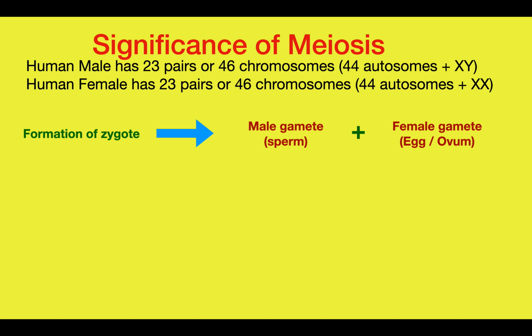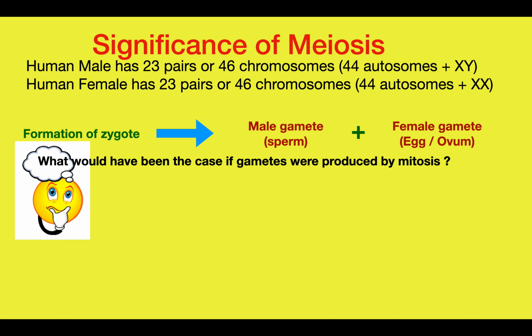Now where does meiosis come in? Obviously, as we have heard, meiosis is for gamete formation. Let us think what would have been the case if the gametes were produced by mitosis and not meiosis. Can you think of the answer to this question? If gametes were produced by mitosis, they would carry the same number of chromosomes as the parent cell, that is 46.